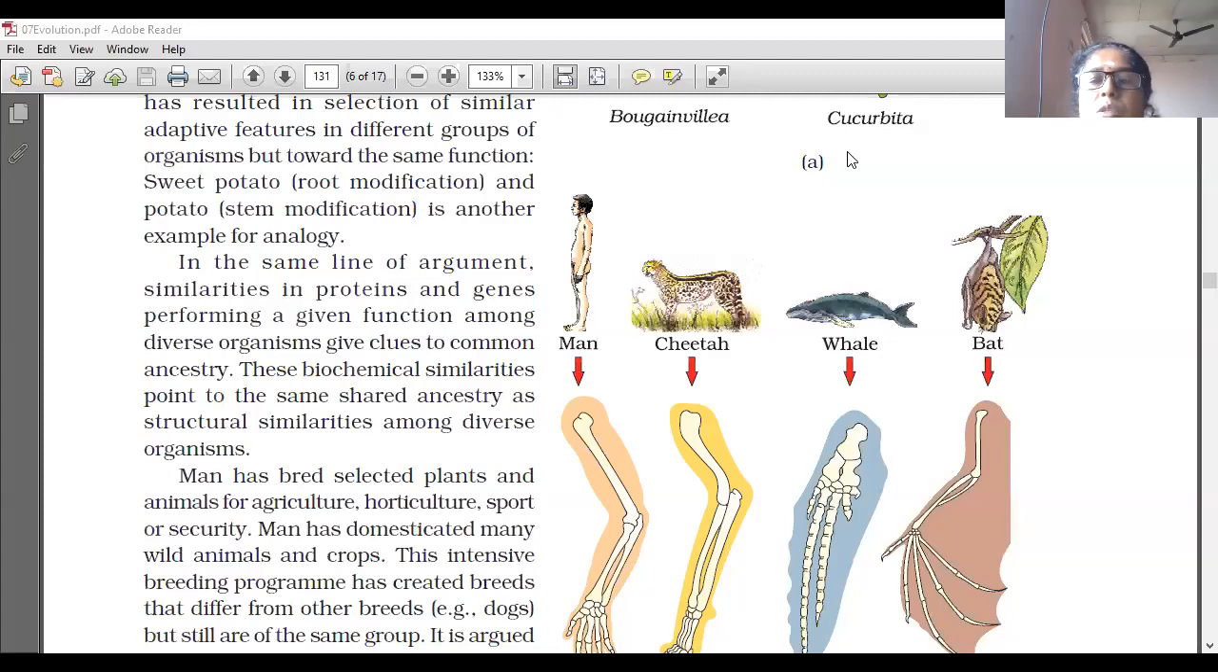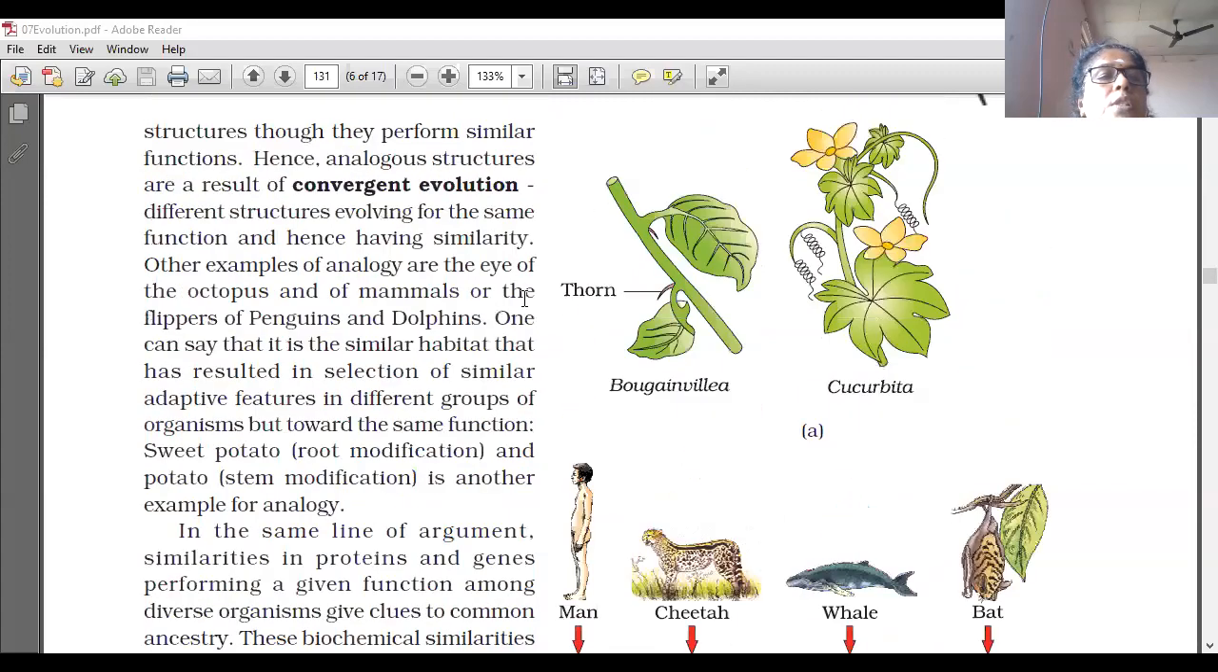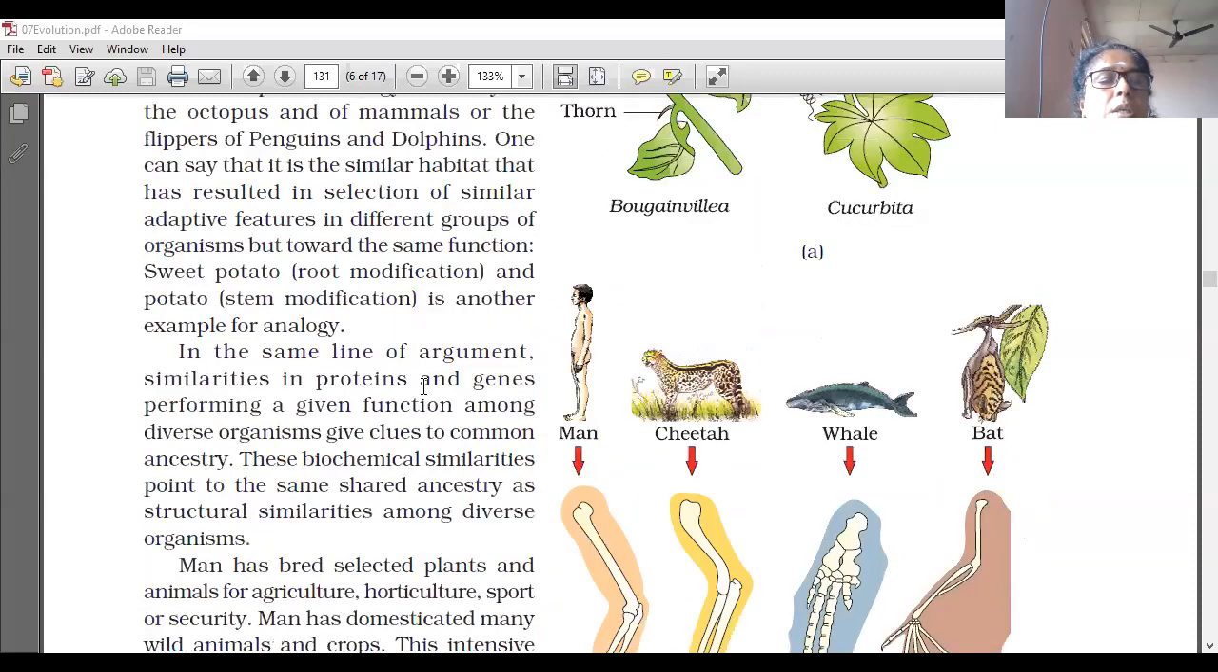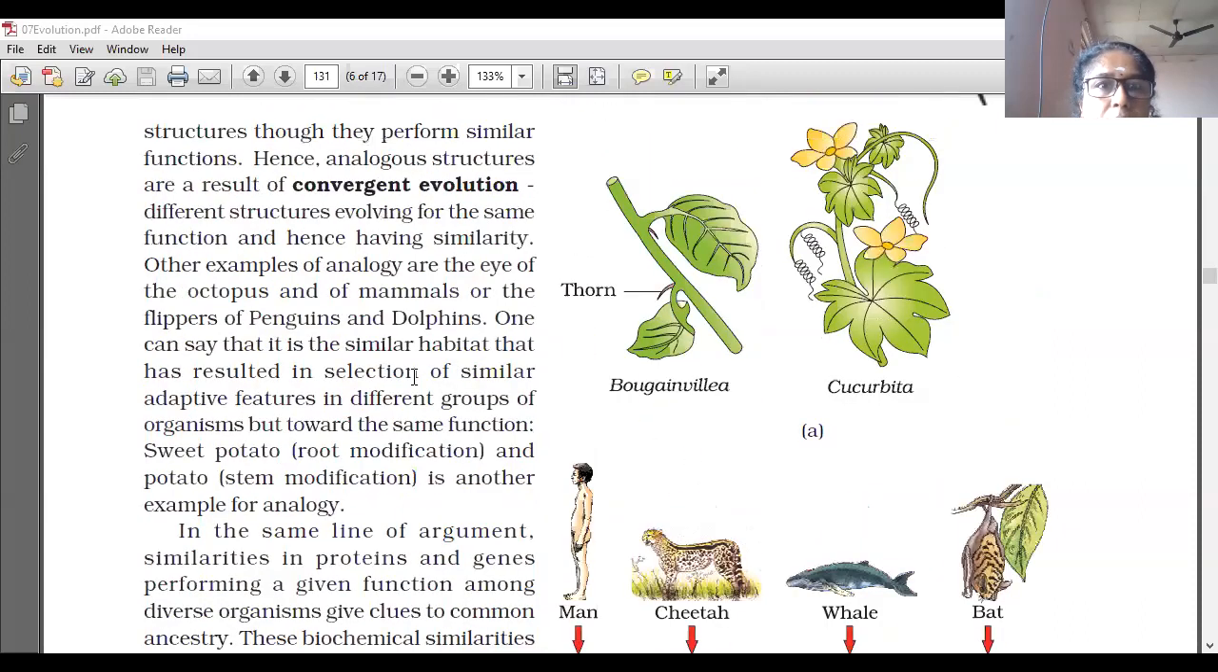Good morning, students. Today we are going to discuss the topic evolution. In evolution, convergent evolution and divergent evolution we have already learned.